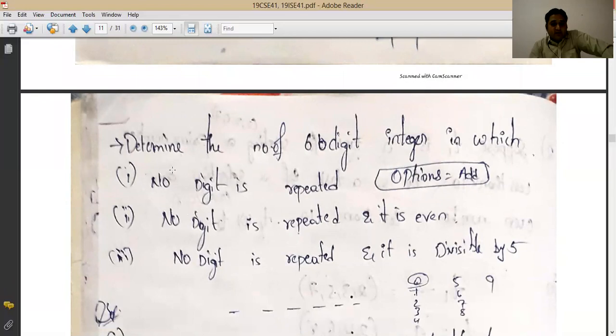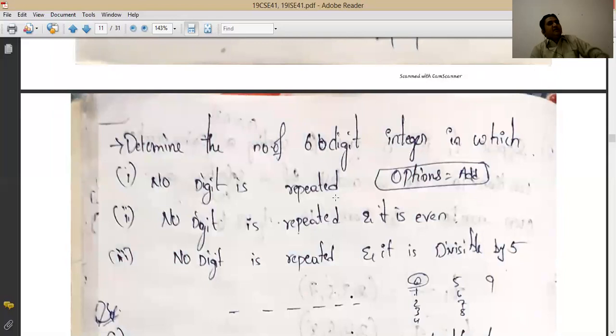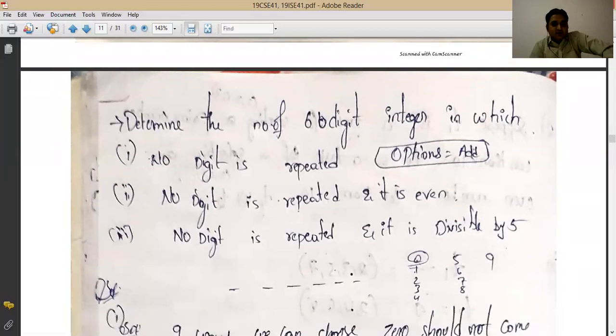So in the first case, no digit is repeated. That means if in the first digit 9 has come, the 9 will not come again. If you start your first digit with number 4, the second digit will not be 4. And in the second option, no digit is repeated and it is an even number.